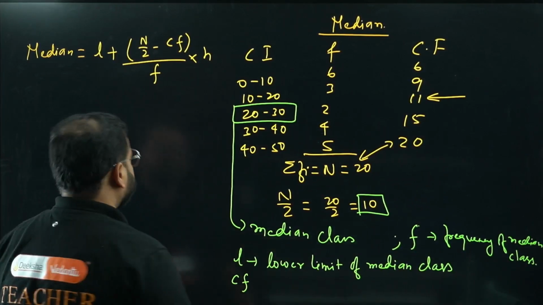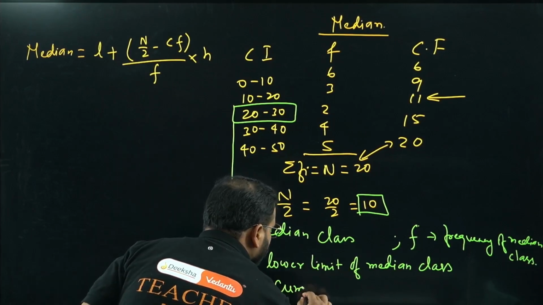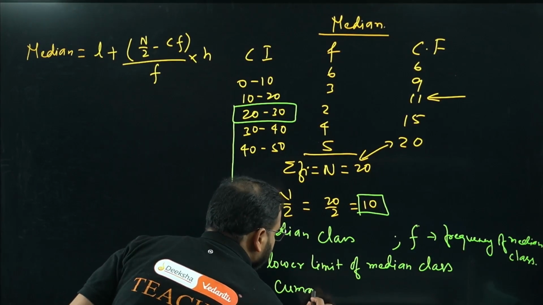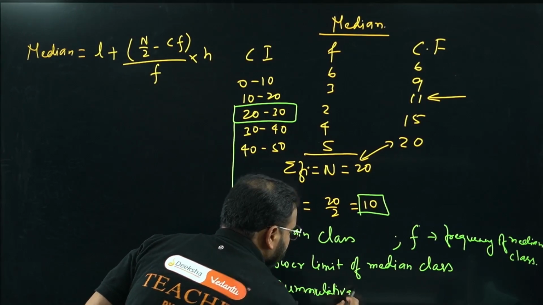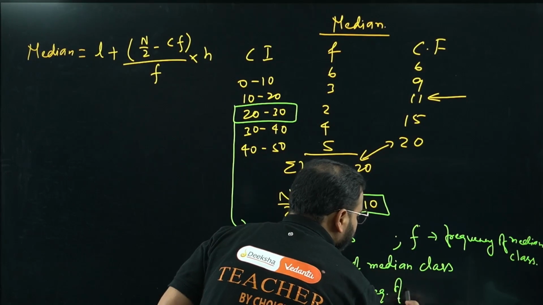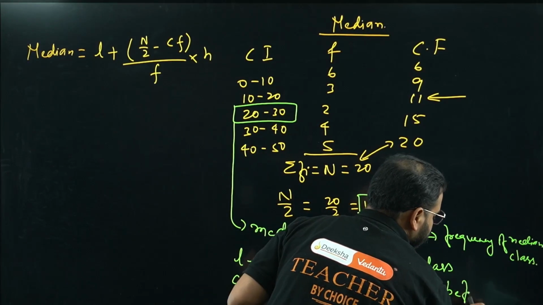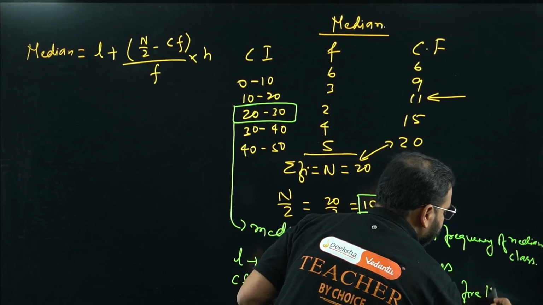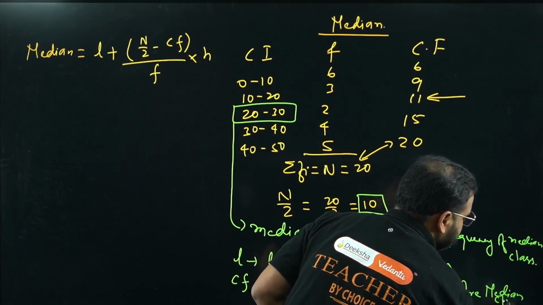Now CF. CF represents the cumulative frequency of the class before the median class.